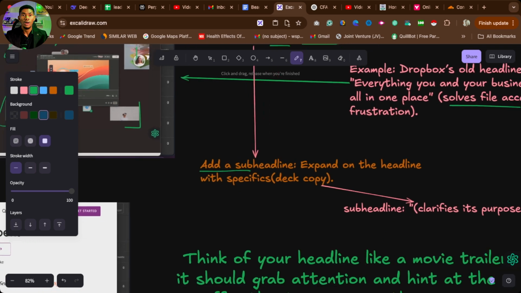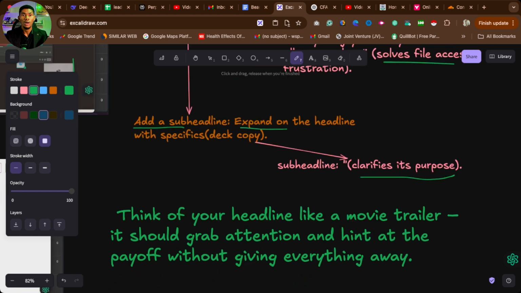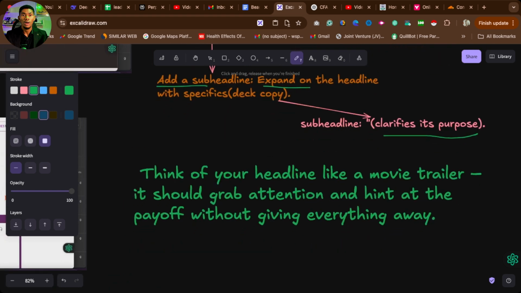A sub-headline, the goal of a sub-headline is to expand the headline with specific information, right? With something that literally clarifies or adds purpose to what the headline is. Don't say something like, this is what this headline will give you, and now under it, you talk about something totally different. When you do that, you are destroying your landing page. No wonder they are not converting.